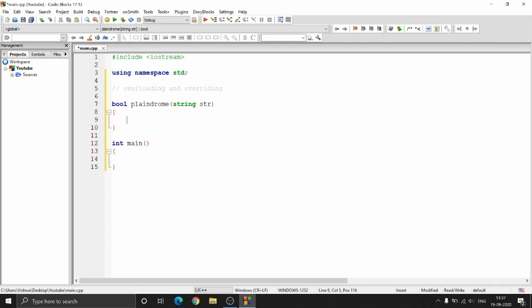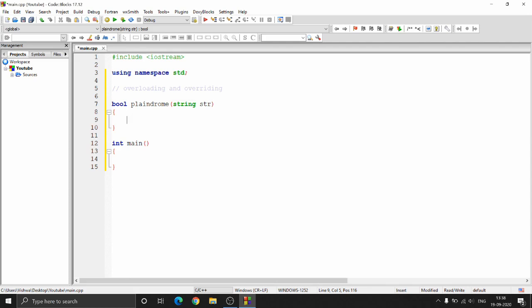Well, the first way is more efficient, but I want to take this opportunity to show you that the string data type has a lot of methods in it, and one of the methods is reverse, right? So basically, when we are checking whether our input is a palindrome or not, what we are doing is checking whether the number or the string, even if it is reversed, reads the same thing or not, right?